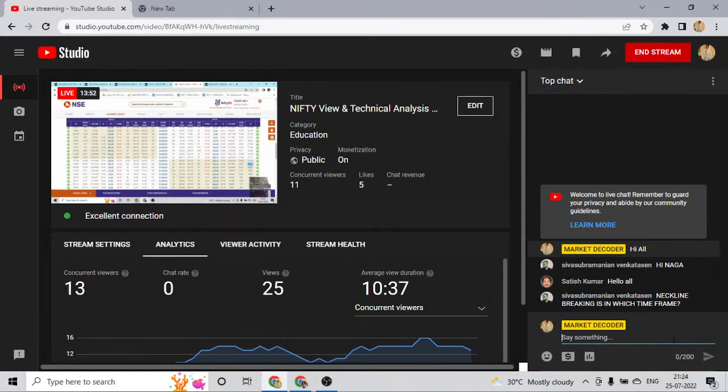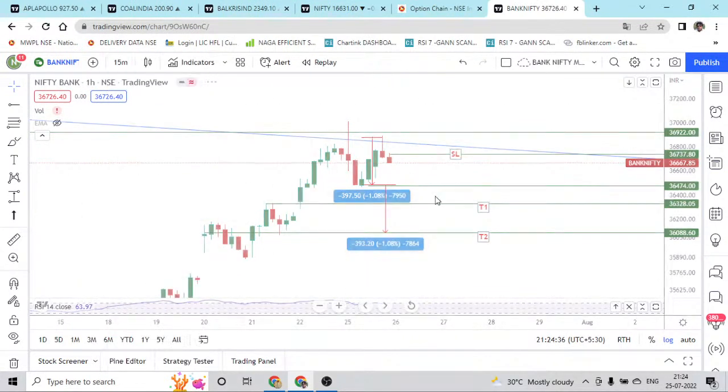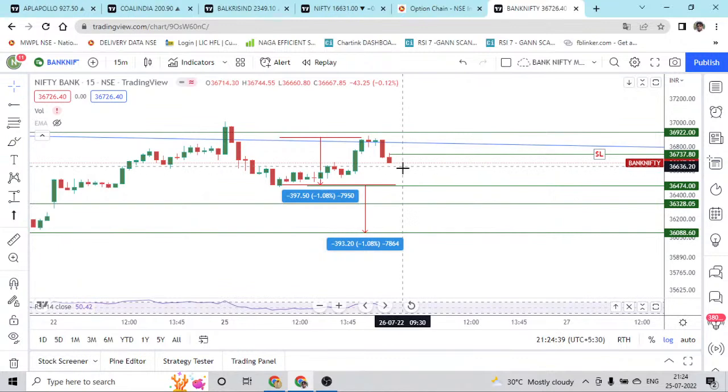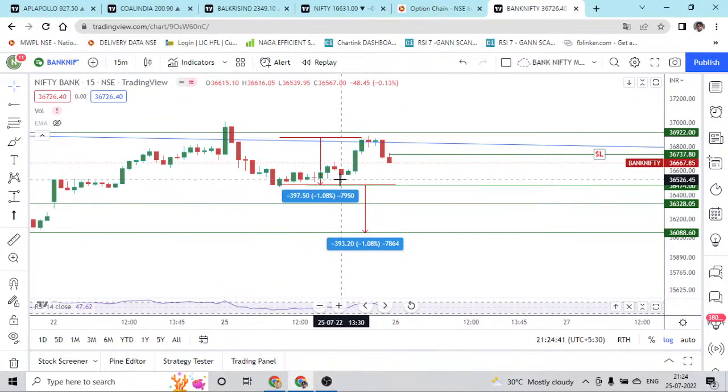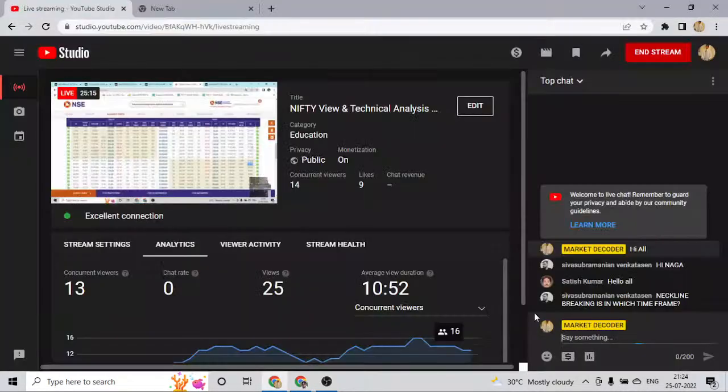If anybody is asking in which time frame the neckline break should happen, it should happen in 1 hour. Because we are looking at the 1 hour time frame, we will see whether the same kind of structure is seen in 15 minutes. Yes, we have the same kind of structure in 15 minutes as well. So we can wait at least till 15 minutes. If we get a closure below this neckline in 15 minutes, we can take a trade after that.